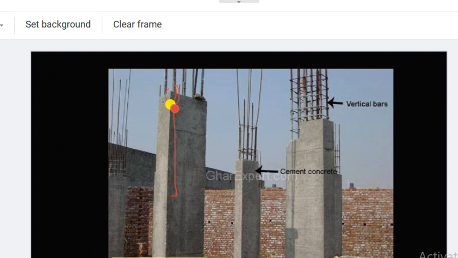This portion is called the clear cover. Clear cover is provided to protect the steel from atmospheric chemical reactions like corrosion. So we have to give some extra clear cover of concrete. So clear cover is nothing but something you can define in your own way once you know the concept of clear cover.